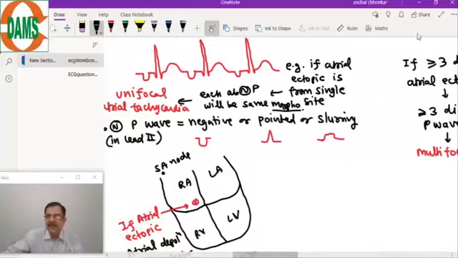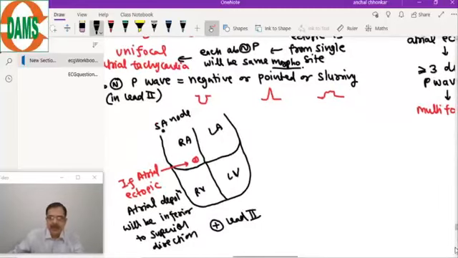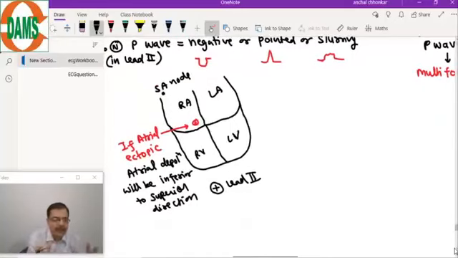Can anyone tell me in this diagram? This is a very good conceptual question. Can the P wave morphology be normal? And if the P wave morphology is normal, you can't differentiate it from sinus tachycardia. Where will be the focus? Atrial ectopic focus, where the P wave will be normal in this example. It will be near which structure? Near the SA node. Yes, very good, very good.